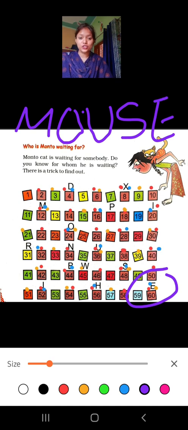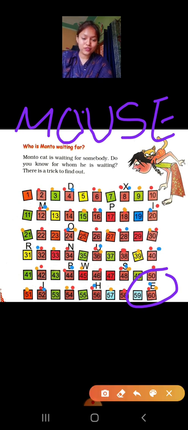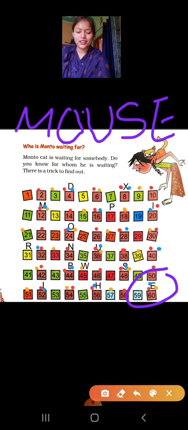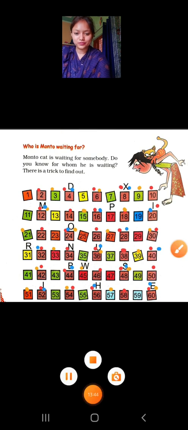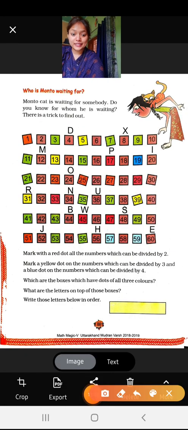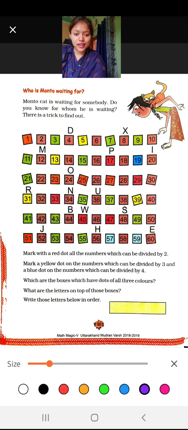All the 3 dots. So who is the cat waiting for? The cat is searching for the mouse. Yes. So the cat is searching for the mouse. How many of you have done this? Very good. So let's write here also. The cat is waiting for the mouse. Cat is waiting for mouse.